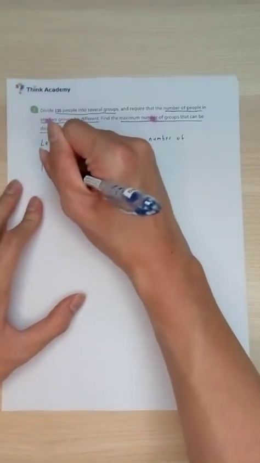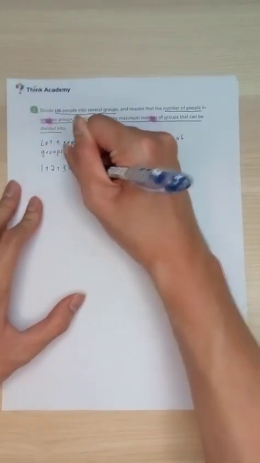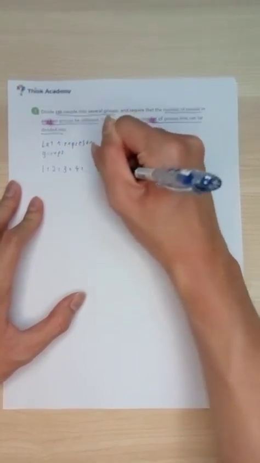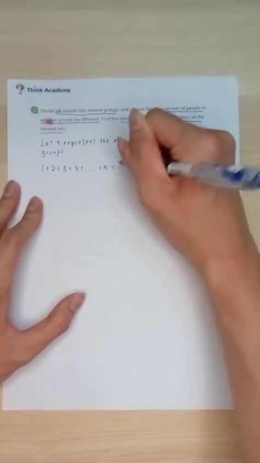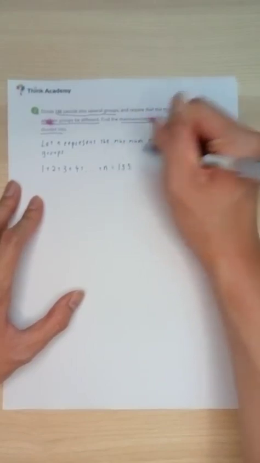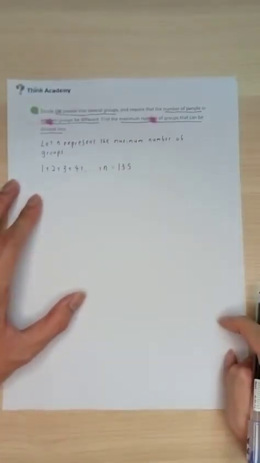We're going to let n represent the maximum number of groups. We want this particular n to be as big as possible, while making sure that 1 plus 2 plus 3 plus 4 plus all the way to n is equal to 135. Right? That's the idea.